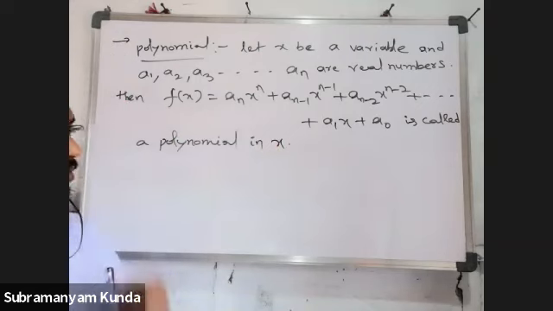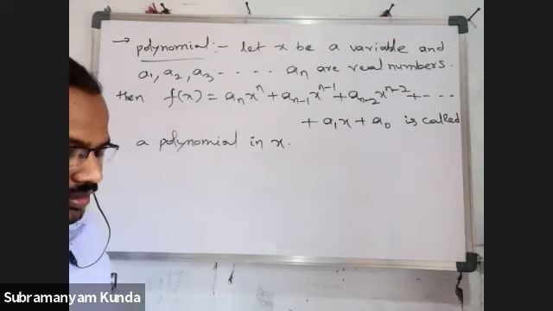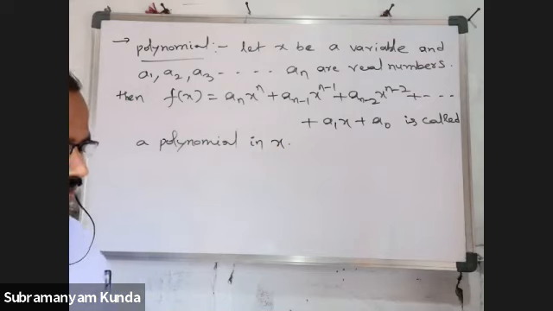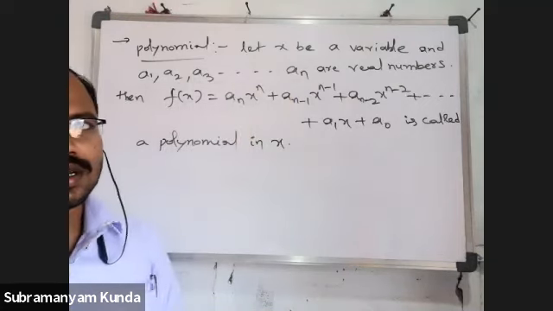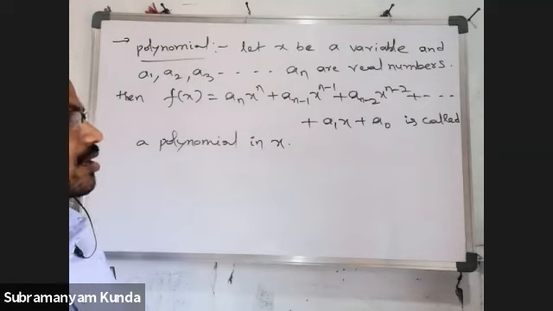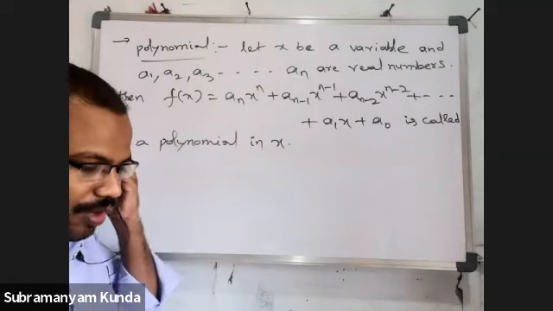Let's note on this definition of the polynomial. So these a1, a2, a3 up to an are all real numbers.